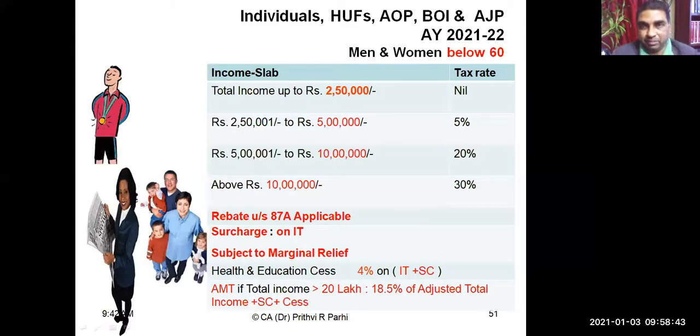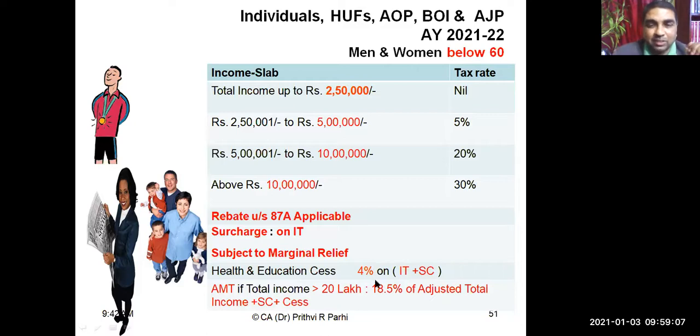There is a rebate. We'll be learning about this rebate. Once after learning all these slab rates, I'll be telling you what is this rebate under 87A. Then surcharge. In certain situations, surcharge is applicable, and this surcharge is applicable subject to marginal relief. That means there is a concept called marginal relief. We'll be understanding that.